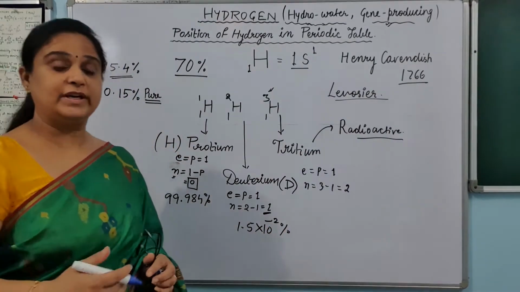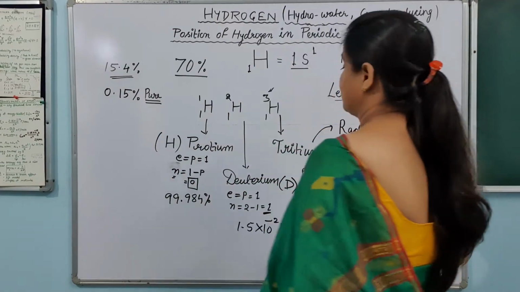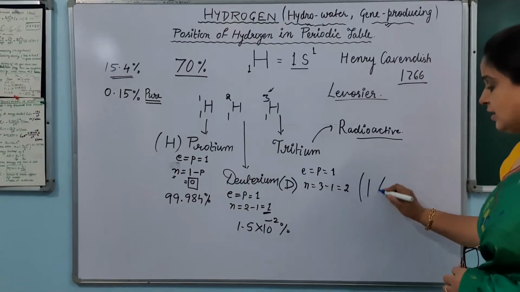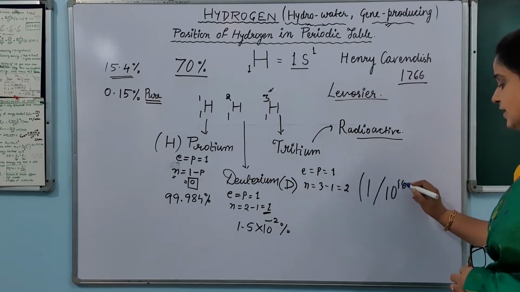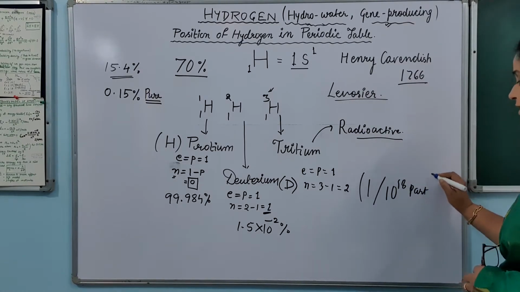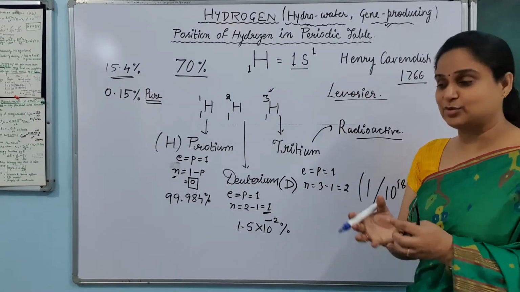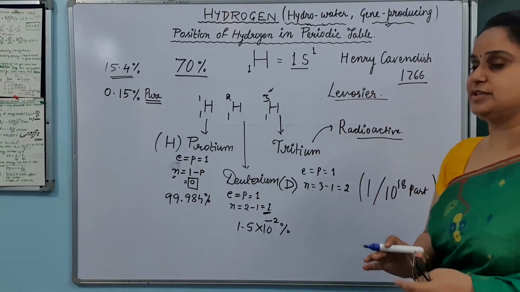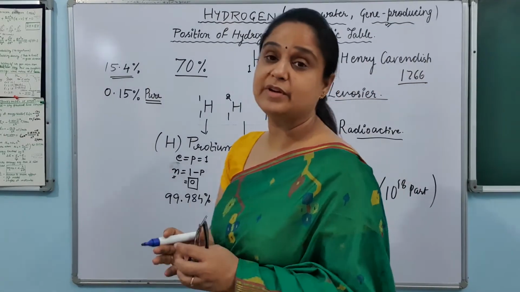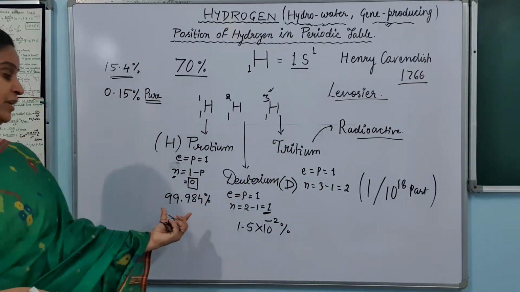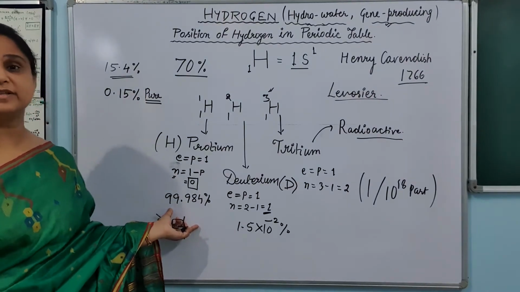Very less. Very less. Look at this tritium. What is the percentage? The percentage of tritium is like 1 out of 10 raised to power 18 parts. Means if you are picking up 10 raised to power 18 hydrogen atoms, you will get only 1 atom of tritium out of these 10 raised to power 18 hydrogen. So this is very small in amount, but protium is present in the maximum amount.